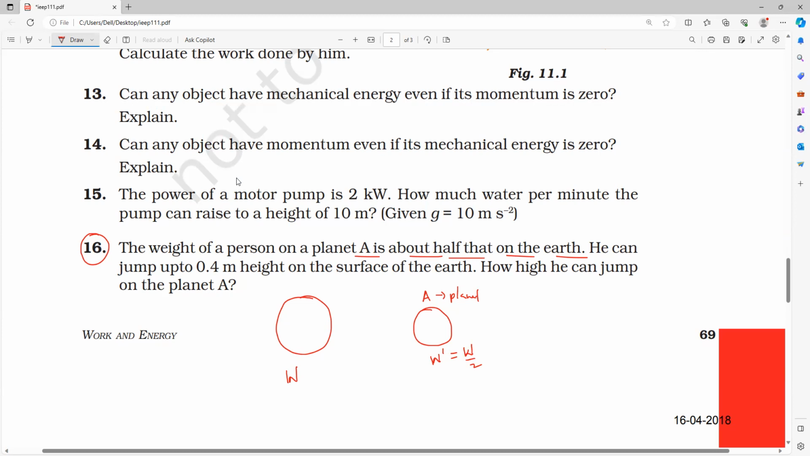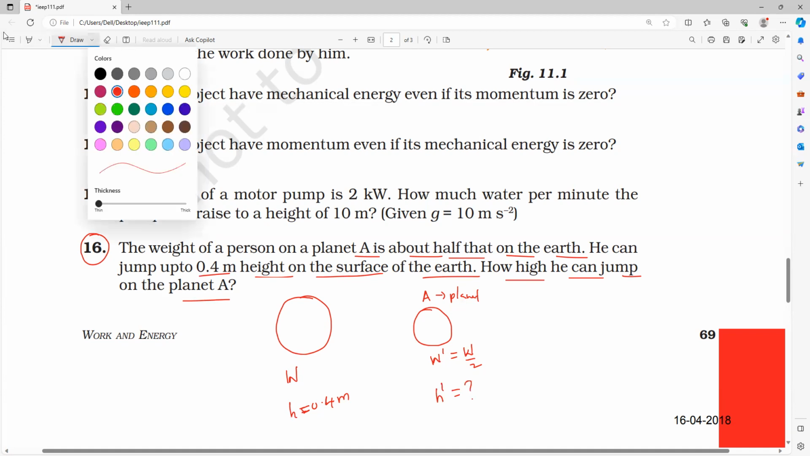Do you understand everybody? Then he can jump up to 0.4 meters height on the surface of the Earth. So if he tries to jump on the surface of the Earth, he can jump a maximum of 0.4 meters. That is the maximum height he can jump. Then how high can he jump on the planet A, he is asking. So that is H dash.